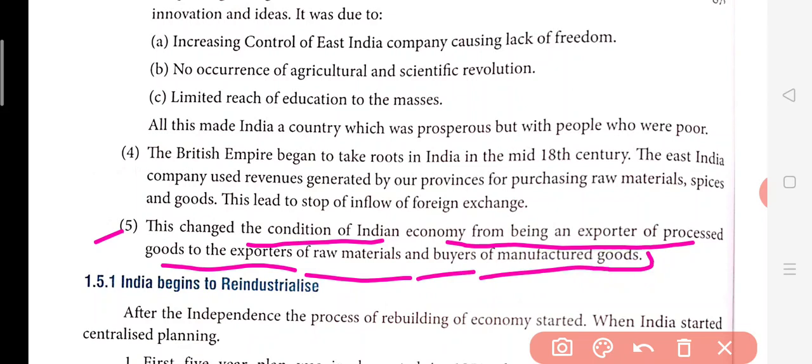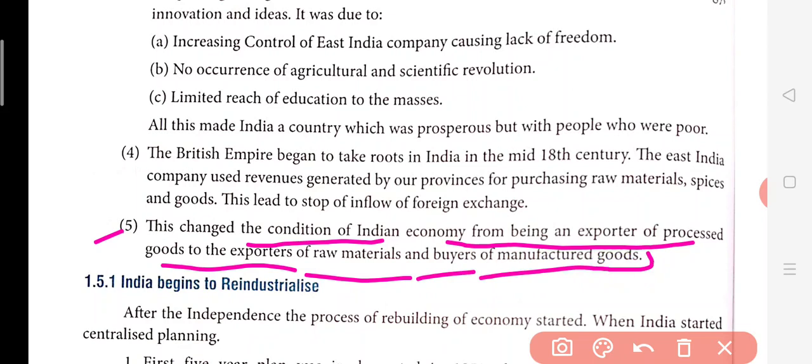So in London they were having a lot of companies. For their industries which were there, they were using raw material from India. So they were exporting cotton from India to those places, and their industries flourished because of us. And after that, they were setting a market in India, and they were selling their machine made goods in India. And because of that, the product which were manufactured in India, like India was also making clothes, handmade clothes, good quality ones.